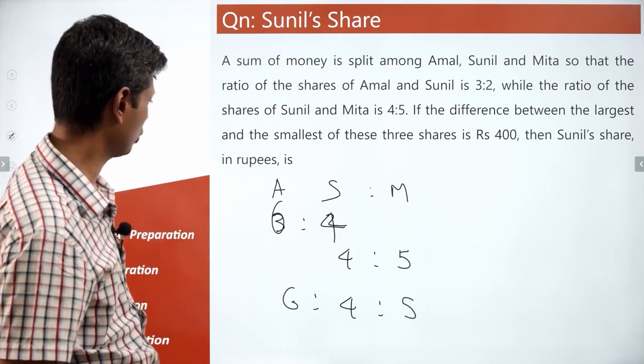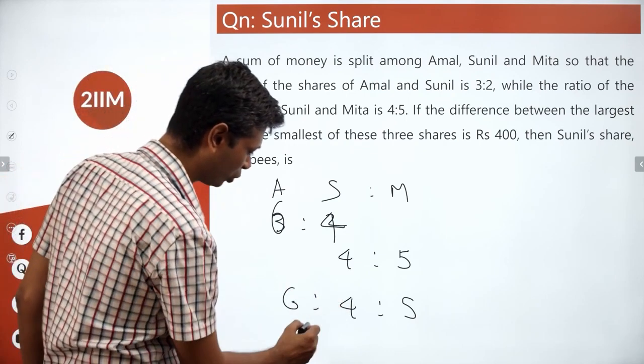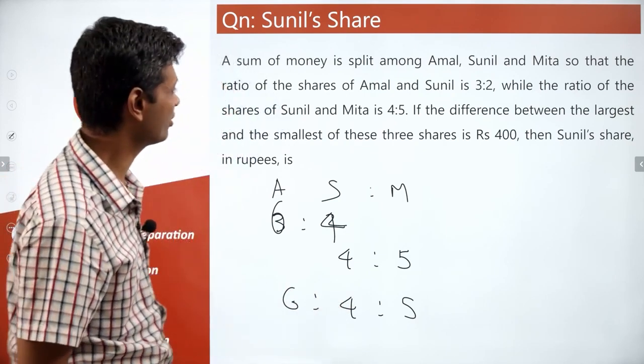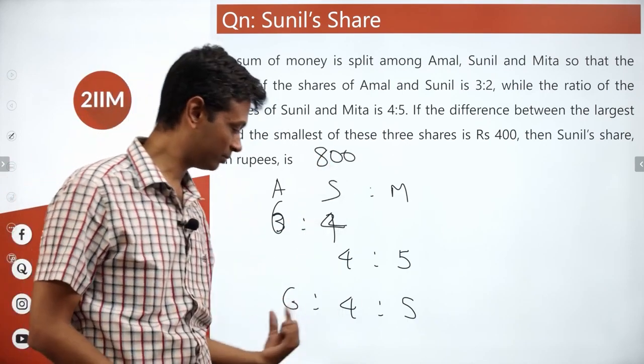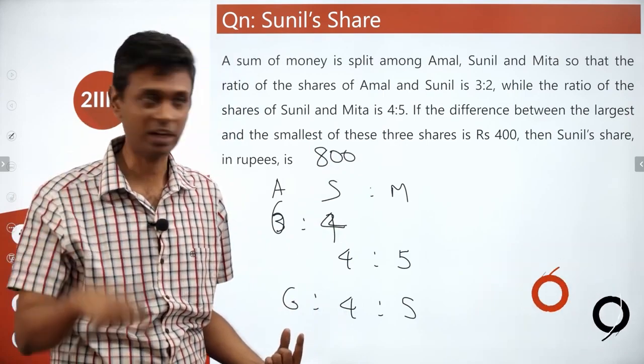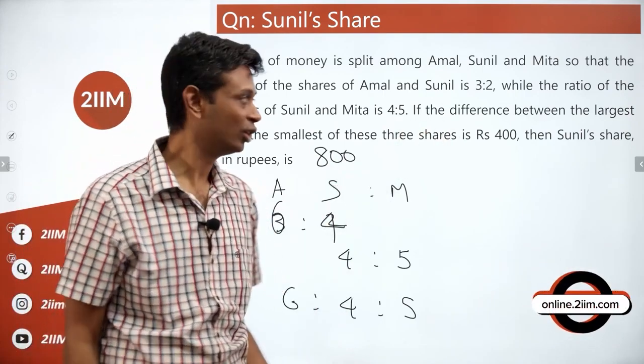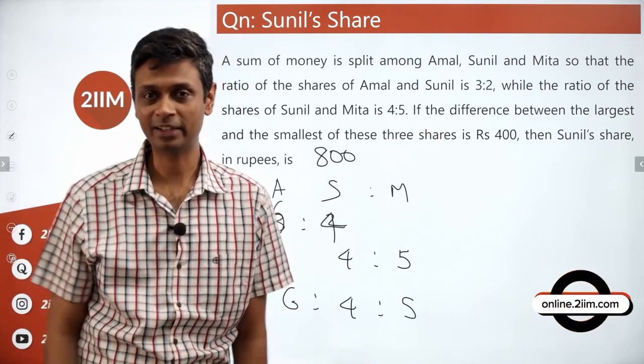Then Sunil's share in rupees. Difference between this and this is 2 units. 2 units is 400. 4 units is 800. I'm going with 800. Fine. 6 and 4, the difference is 2. 2 units of that corresponds to 400. That's the difference. Sunil gets 4 units. It should be 800. Done.